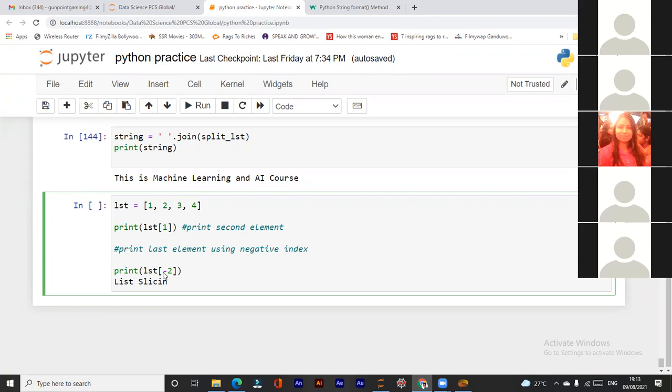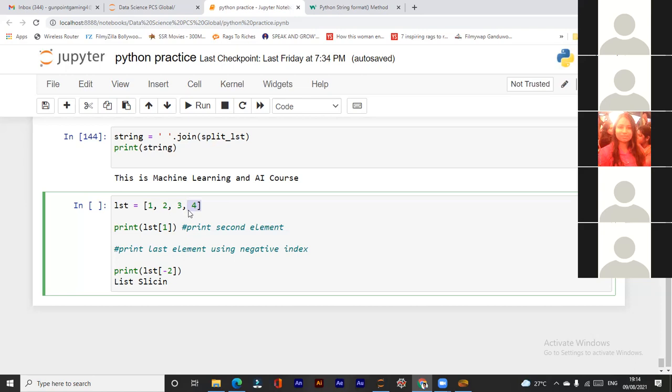Now print list of minus 2. Here minus 2 is written, but we have seen the index numbers are 0, 1, 2, and 3. So if we count the items in the list from the right hand side, this is the right hand side, then the index number starts from minus 1.